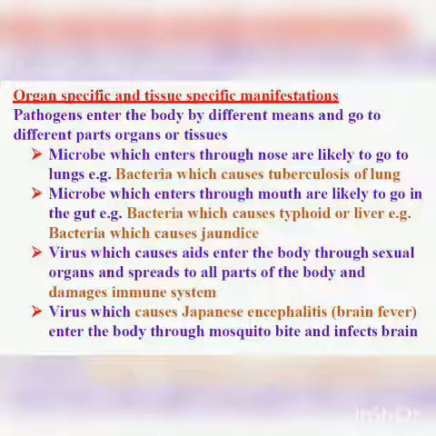So the symptoms generally depend on the organ which is targeted. I told you in the previous class that there are two types of symptoms. One are the general symptoms which tell us that some disease or some infection is there, and there are other symptoms which help the doctor in diagnosing the disease. So these are those other, specific symptoms.